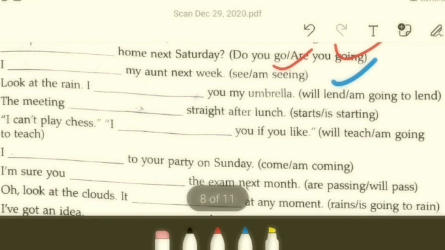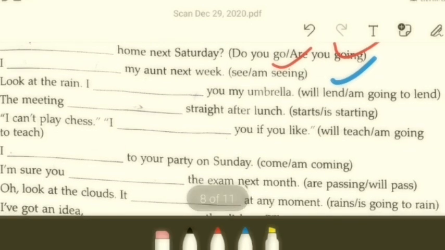9. The meeting dash straight after lunch. Very simple: the meeting starts. 10. I can play chess. I dash you if you like. What do you think is the answer? Someone says I can't play chess, and the other one replies, I will teach you if you like.